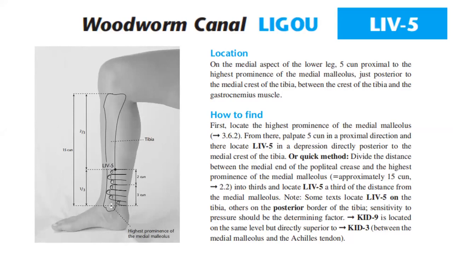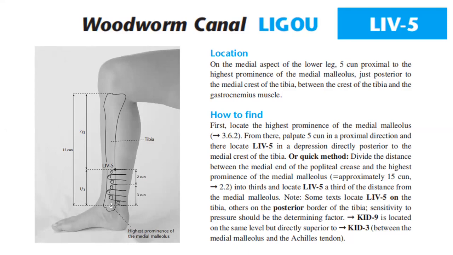medial malleolus. Just posterior to the medial crest of the tibia, between the crest of the tibia and the gastrocnemius muscle. How to find it? First, locate the highest prominence of the medial malleolus. From there, palpate 5 cun in a proximal direction, and there locate Liver 5 in a depression directly posterior to the medial crest of the tibia.